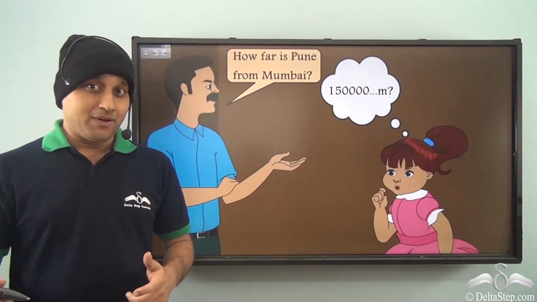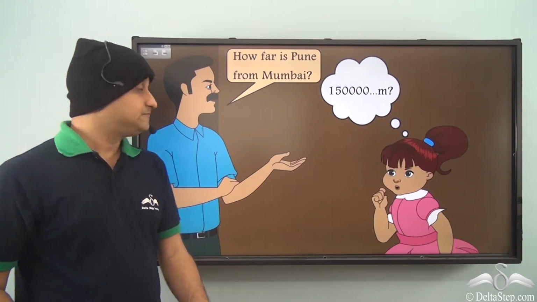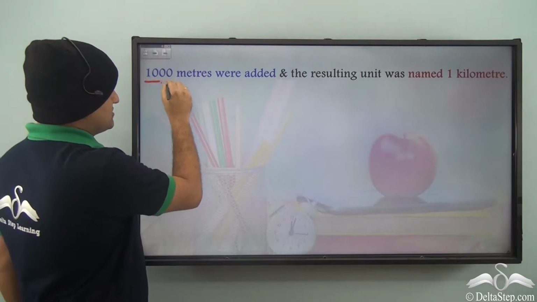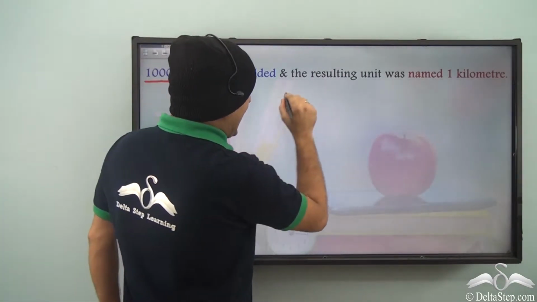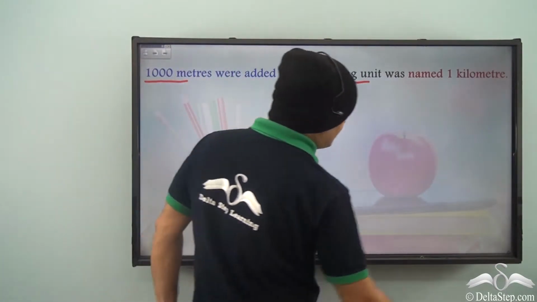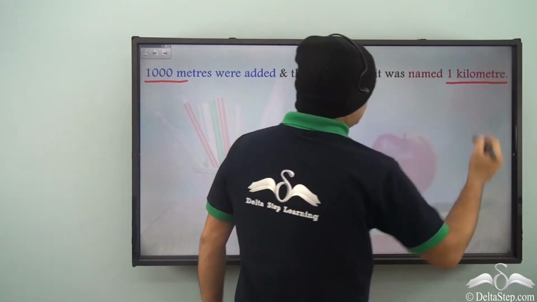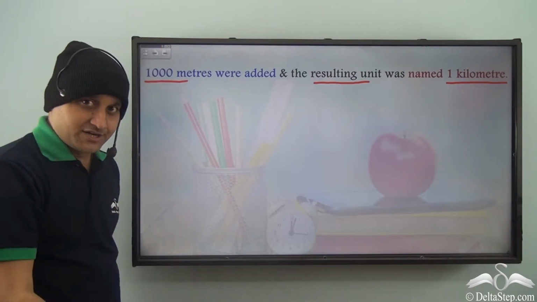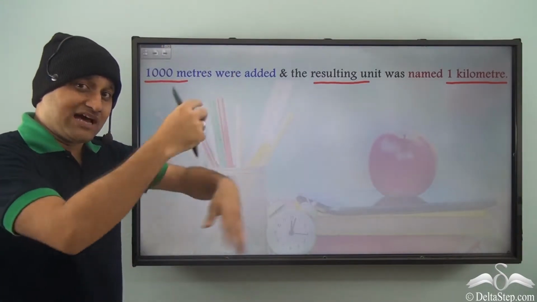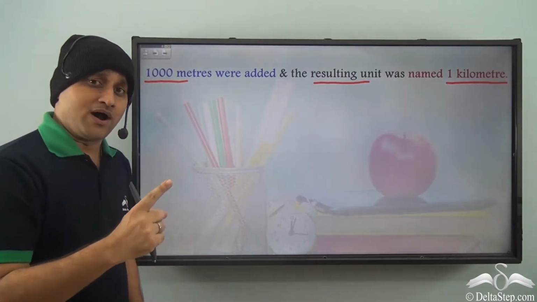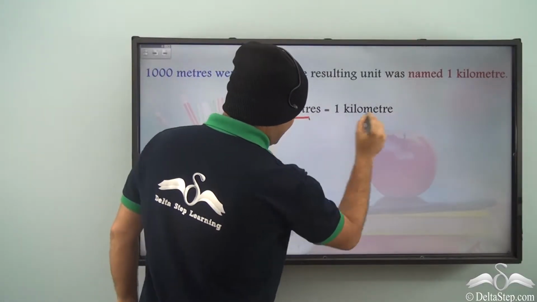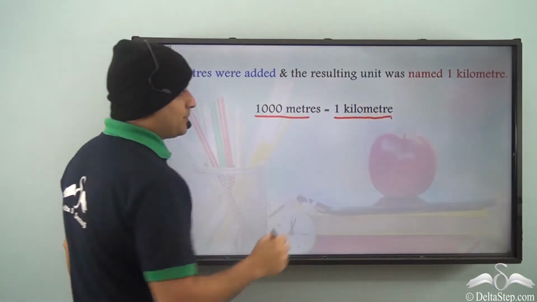So people came up with another unit. So 1000 meters were added and the resulting unit was named 1 kilometer. So 1 kilometer had 1000 meters in it. So once you have measured 1000 meters, it is called 1 kilometer. So 1000 meters equals 1 kilometer.